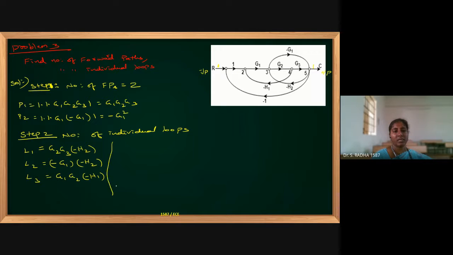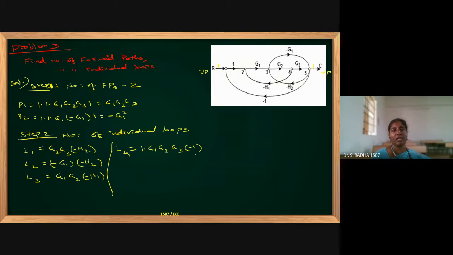Next, any further closed paths? L4 I am trying. You can see 1 into G1, G2, G3, then downward direction minus 1. That is also a closed path.